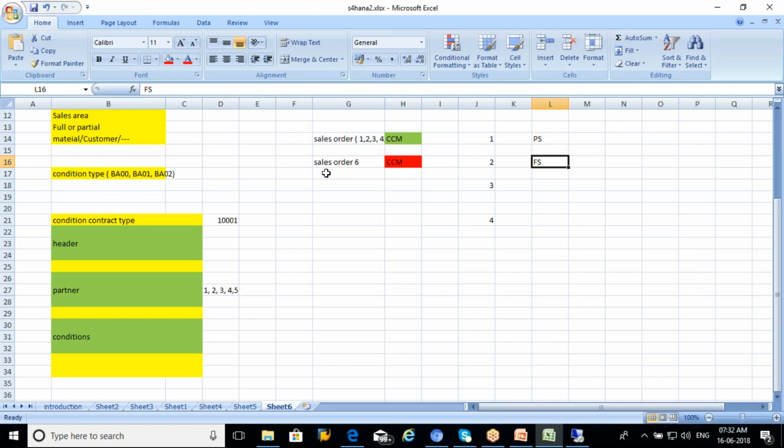Your condition contract is from 1st of June till 30th of June. Within this range we can maintain partial settlements every quarter, every 5 days or 10 days. Whatever accruals you have seen, you can create a partial settlement for this customer using this condition contract, and for the remaining on the 30th, you can create a final settlement.